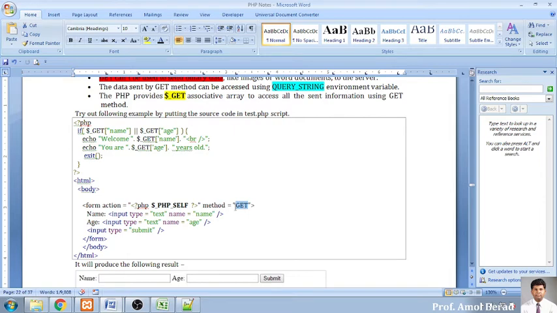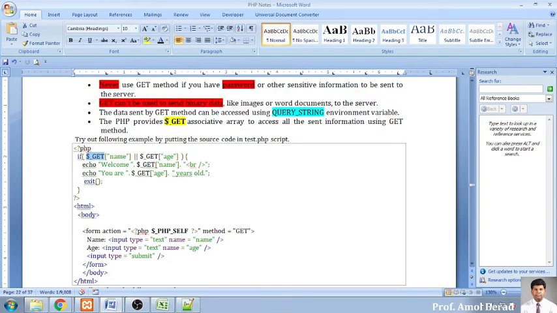Here we have sent the values of both text boxes using the get method, and here using this get function. Now using this get, PHP provides the get associative array. Now I want to specify that this is nothing but an associative array. So the array will be created, and we are catching this key.